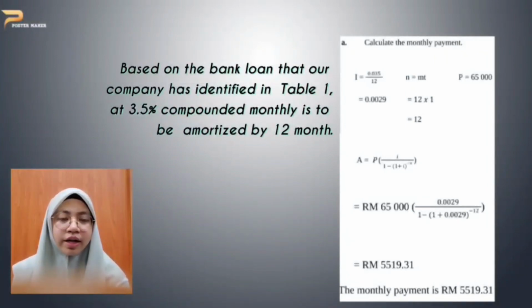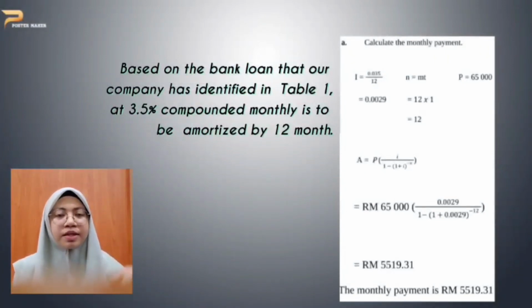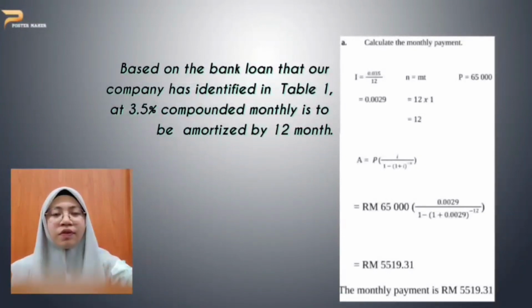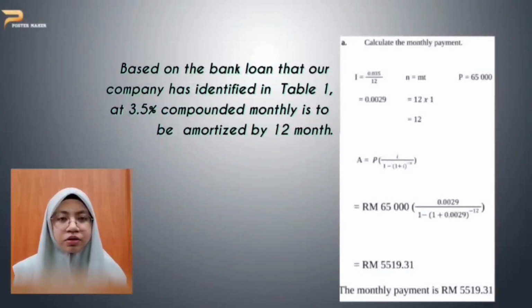Okay, and then we want to search for N. Use the formula N equal to mt, which is 12 times 1 equal to 12. P is given as 65,000. To find the monthly payment, use the formula A equal to P bracket i divided by 1 minus bracket 1 plus i bracket to the power of negative n, which is P is 65,000 bracket 0.0029 divided by 1 minus bracket 1 plus 0.0029 bracket to the power of negative 12 bracket. The answer will be RM